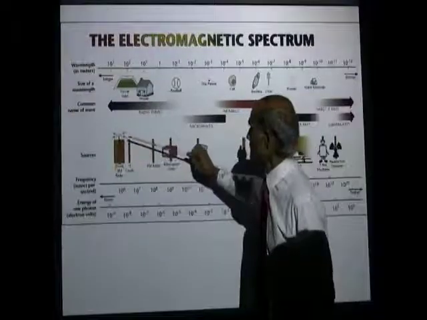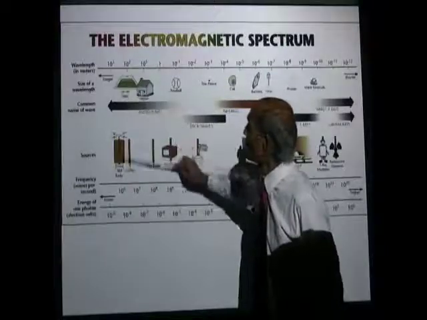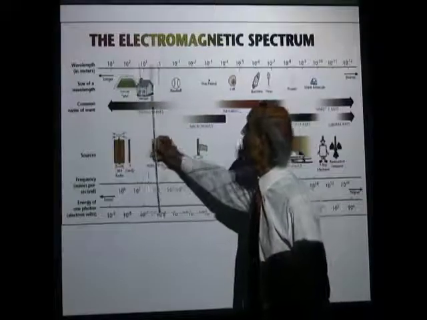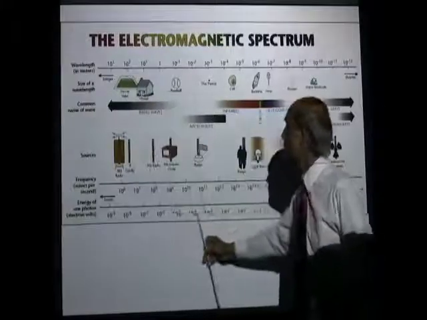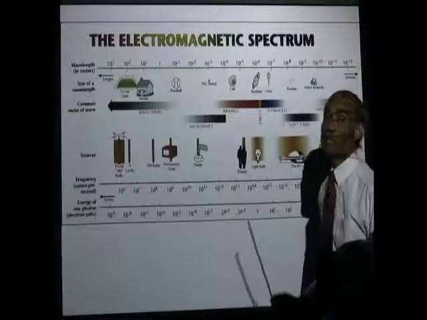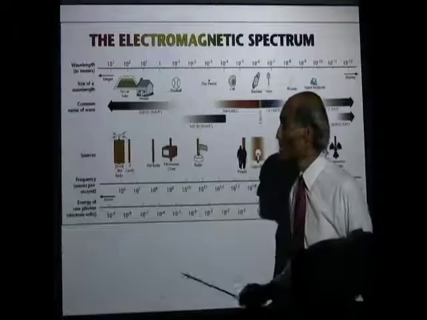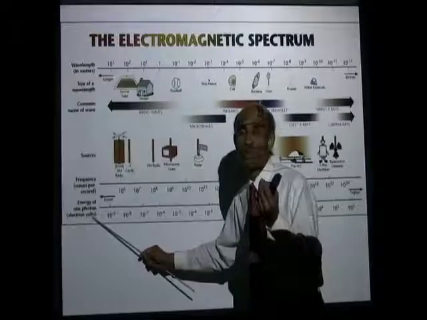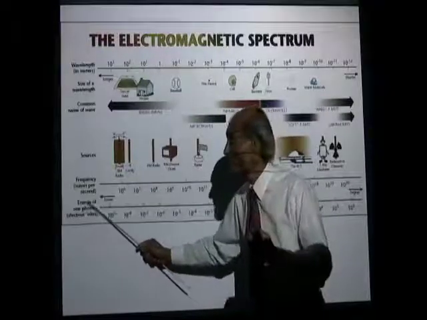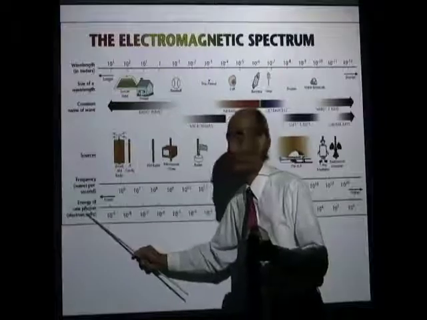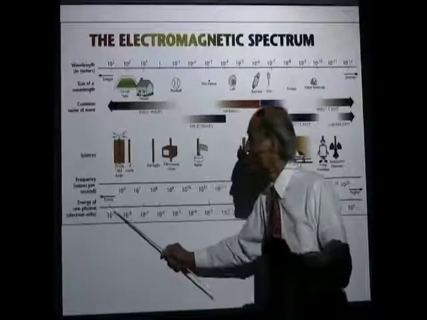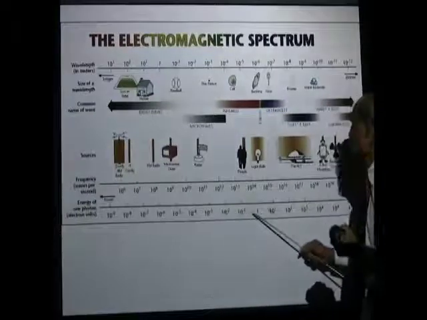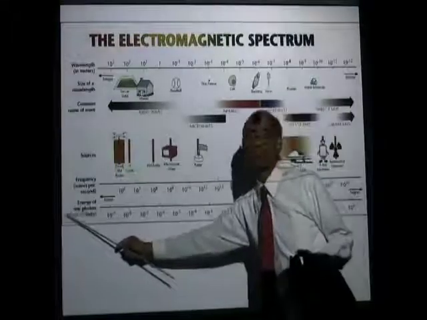Now, the frequency of radio waves, say, is about 10 to the power of 6. As the wavelength decreases, the frequency will increase. And the energy, well, a radiation carries energy. Electromagnetic radiations can be considered to be particle in nature, and we call those particles photons, and the energy of the photons is also listed there. The energy steadily increases as the frequency increases.